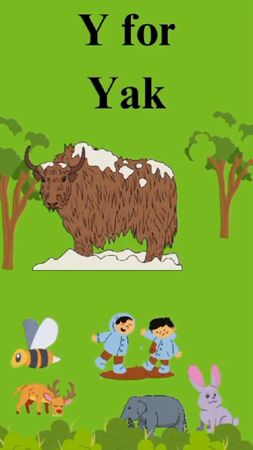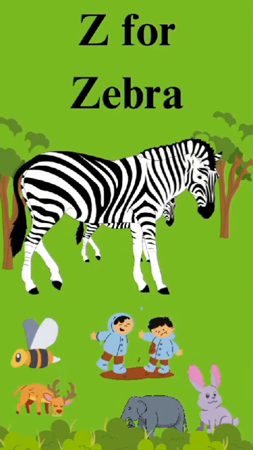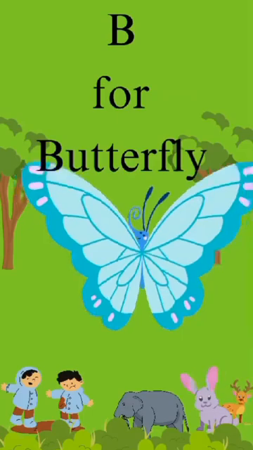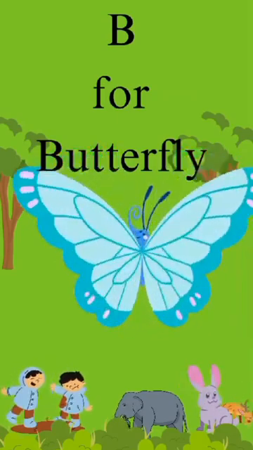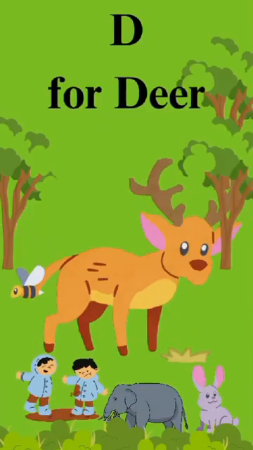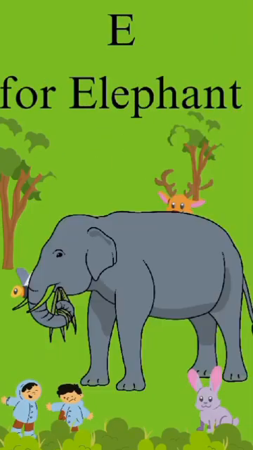Y for yak. Z for zebra. A for animal. B for butterfly. C for camel. D for deer.